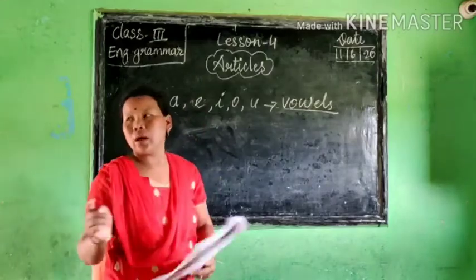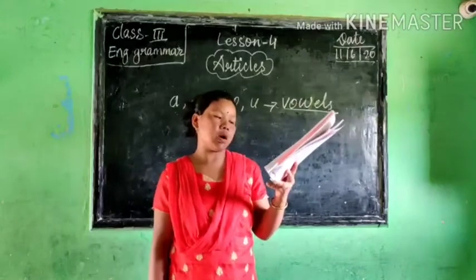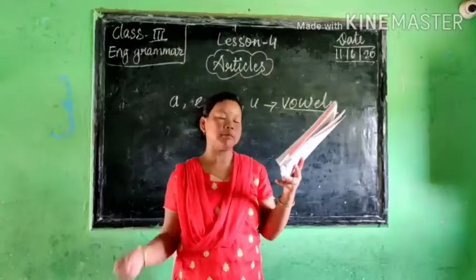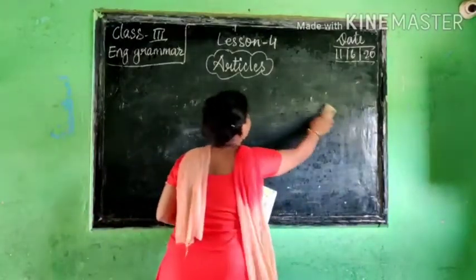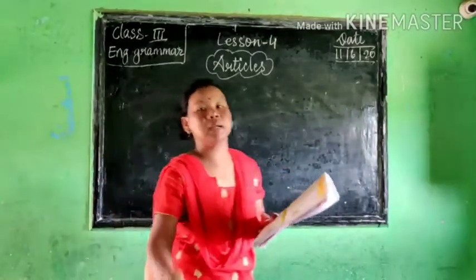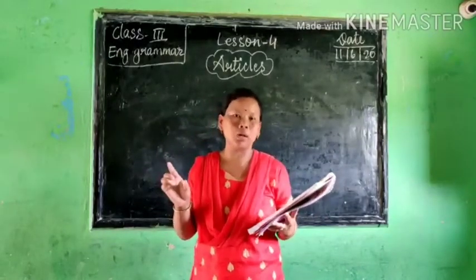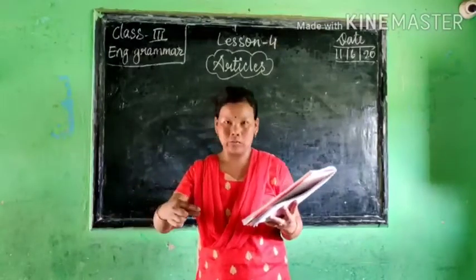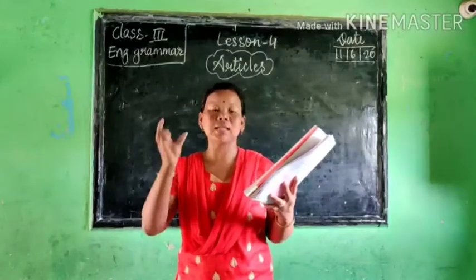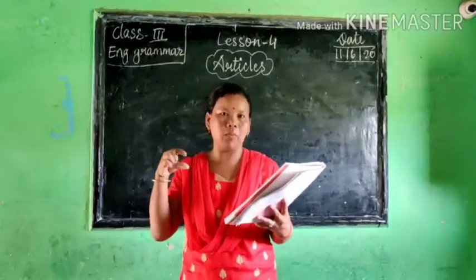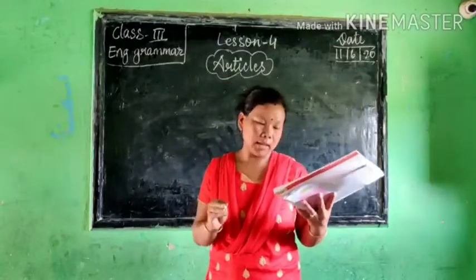Now, before a singular countable noun which begins with a consonant sound. We have learned about nouns, all the naming words are called nouns. So before the noun, if it is a singular countable form, then we use a.